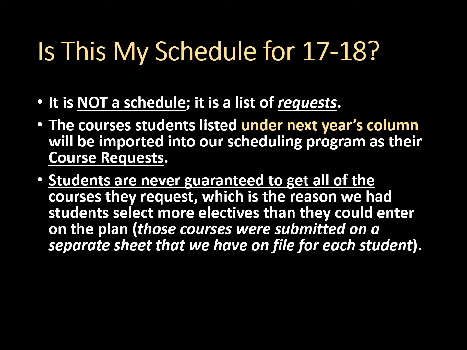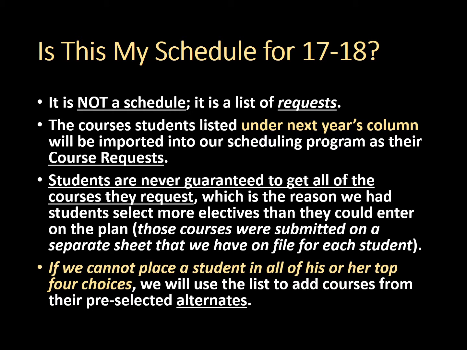Students are never guaranteed to get all of the courses they request, which is the reason we had students select more electives than they could enter on the plan. Those courses were submitted on a separate sheet that we have on file for each student. If we cannot place a student in all of his or her top 4 choices, we will use the list to add courses from their pre-selected alternates.